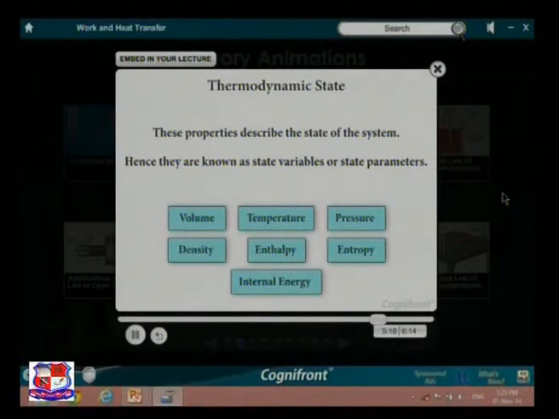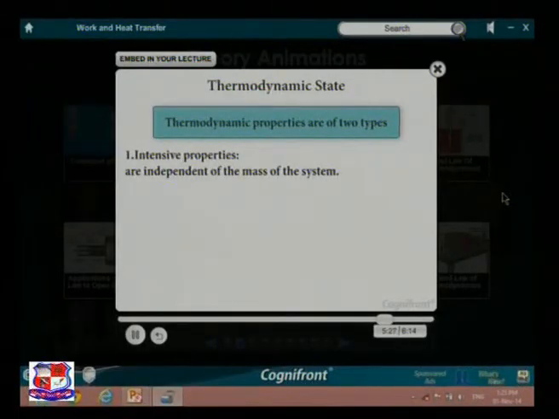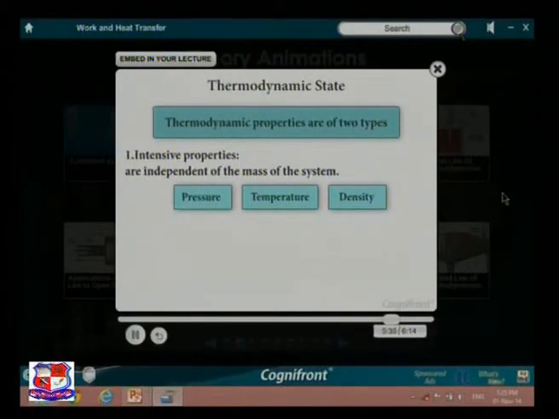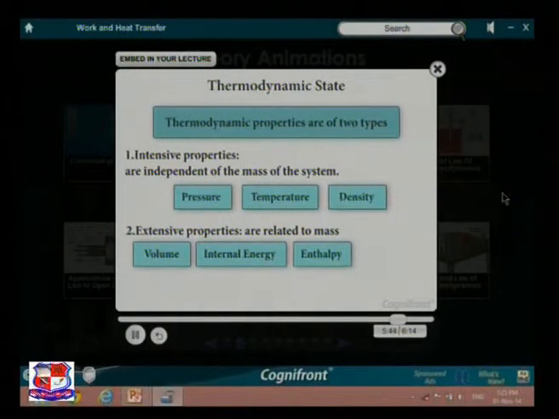Variables or state parameters. Thermodynamic properties are of two types. One, intensive properties, which are independent of the mass of the system. For example, pressure, temperature, density. And two, extensive properties, which are related to mass. For example, volume, energy, enthalpy, entropy.